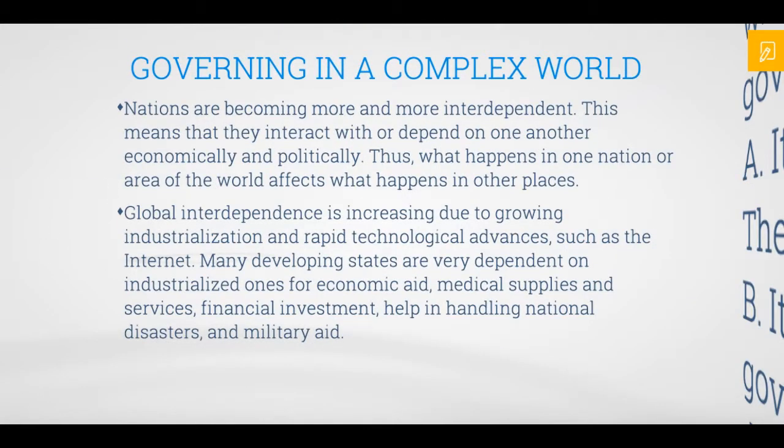Nations are becoming more and more interdependent. This means that they interact with or depend on one another economically and politically. Thus, what happens in one nation or area of the world affects what happens in other places. Global interdependence is increasing due to growing industrialization and rapid technological advances, such as the Internet. Many developing states are very dependent on industrialized ones for economic aid, medical supplies and services, financial investment, help in handling national disasters, and military aid.